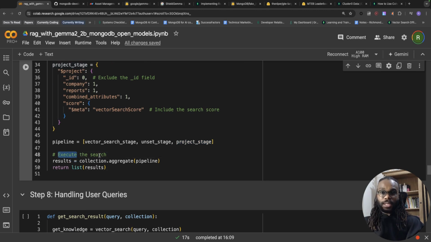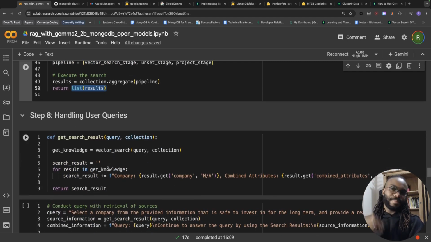Now we can execute the search by calling the aggregate function or method on our collection object and passing it the pipeline. Right? I've called it a pipeline. It's how you think about it. But this aggregate will execute each of the stages, and the output will be a list of documents from our collection that are semantically similar to the query vector or the query embedding or the user prompt, whichever level you want to see it at.